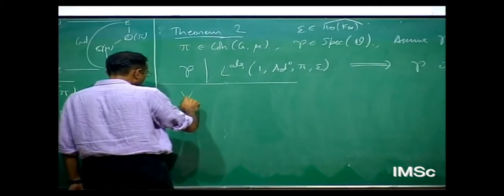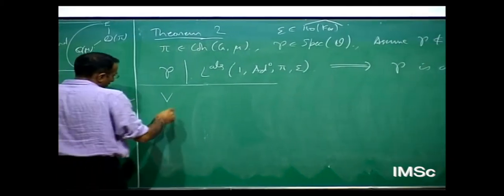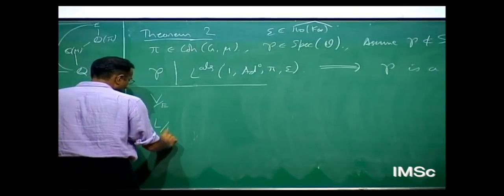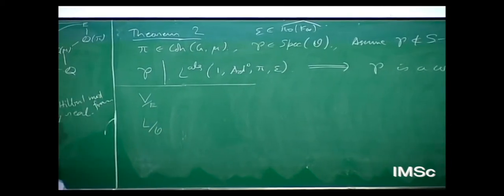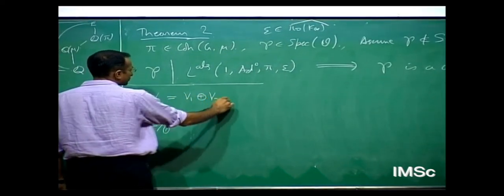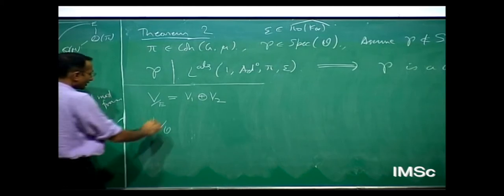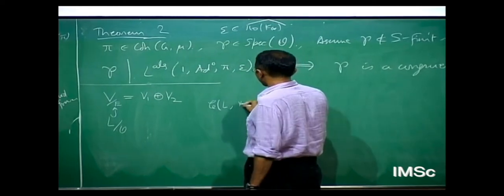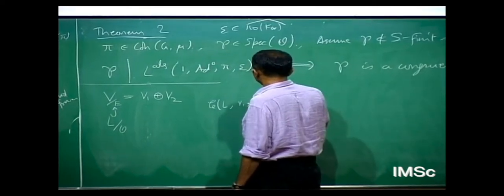I've got a vector space V, say an E vector space, and inside this is a lattice L, an O lattice. Suppose this E vector space has a decomposition as V1 direct sum V2. In this situation, one can consider what's called the congruence module for L relative to this decomposition V1 plus V2.